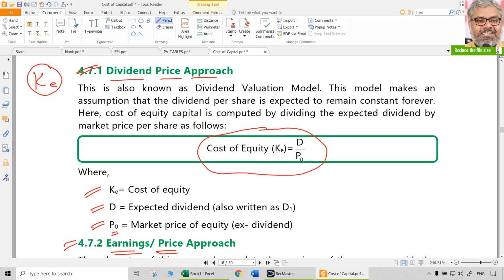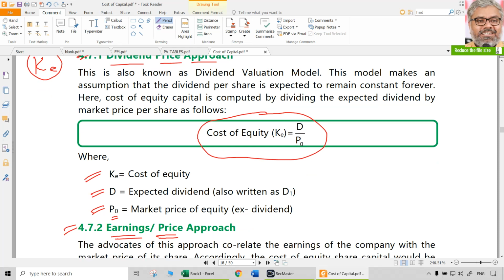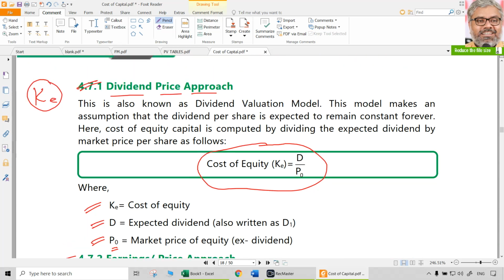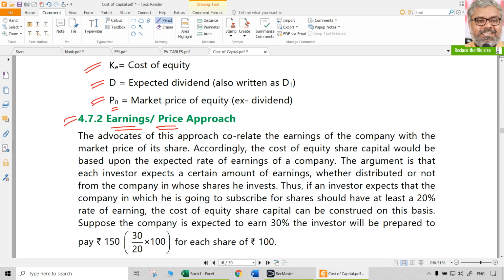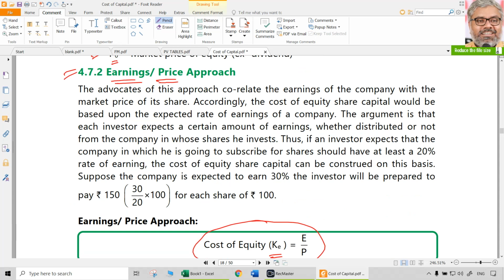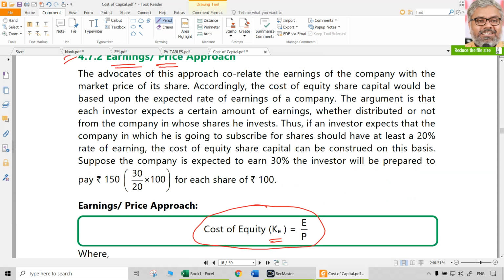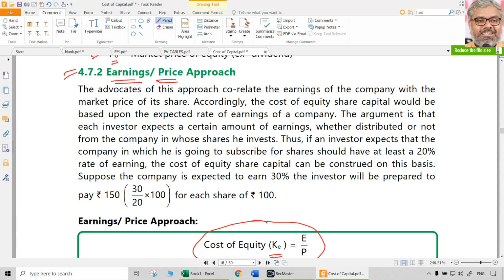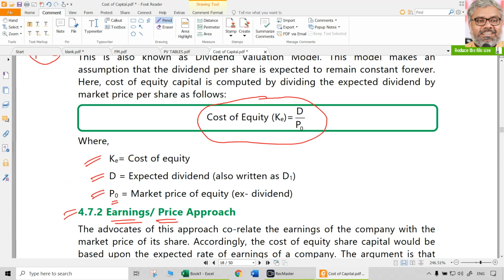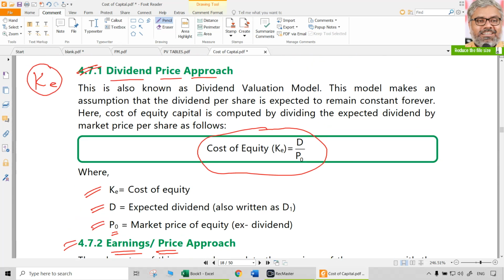If the company does not declare dividends or has a policy of declaring very little, it may look like the cost of equity is less because the numerator is less, but it is not reality. That's why the dividend price approach is influenced by the dividend policy of the company, whereas the earnings price approach is influenced by the earnings of the company, which is reality. Earnings of the company is the real performance of the company. So the performance of the company is a better benchmark or indicator than something based on some decision taken by the management, which is dividend.